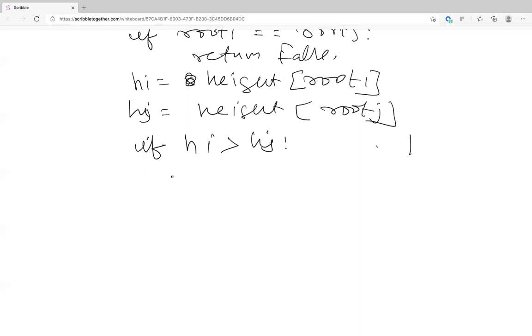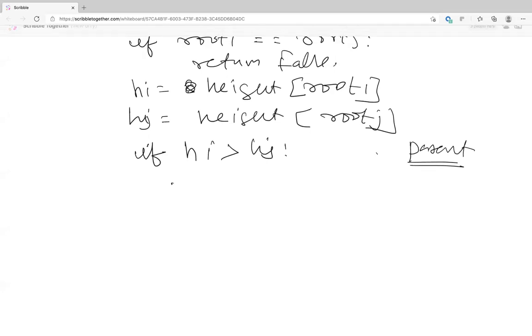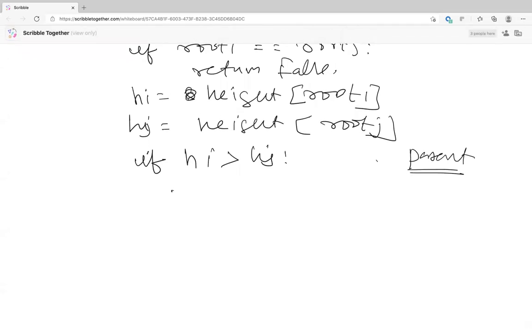So basically, we had this parent array which we were storing. We update the parent of one node to the other. Initially, parents of both are pointing to themselves.